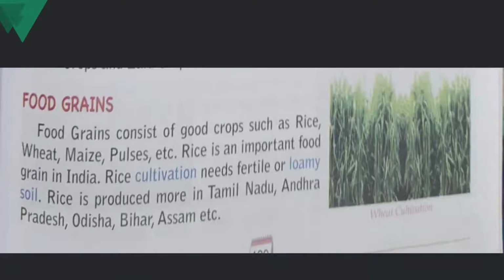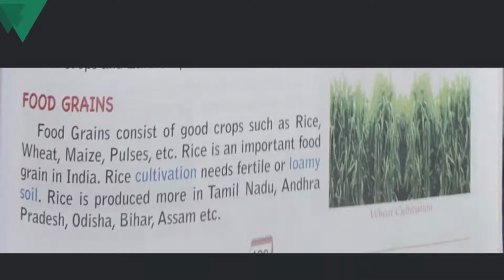Food grains consist of crops such as rice, wheat, maize, pulses, etc. Rice is an important food grain in India. Rice cultivation needs fertile or loamy soil.